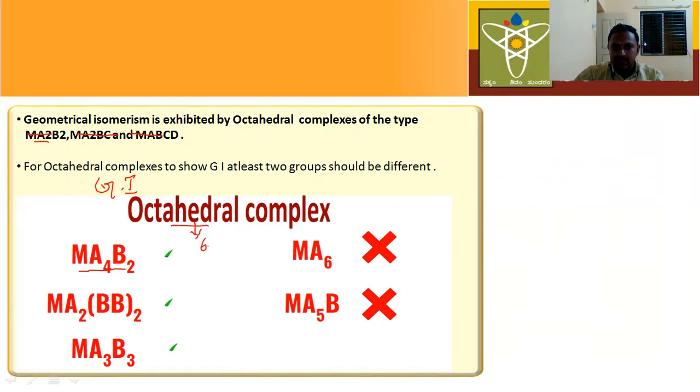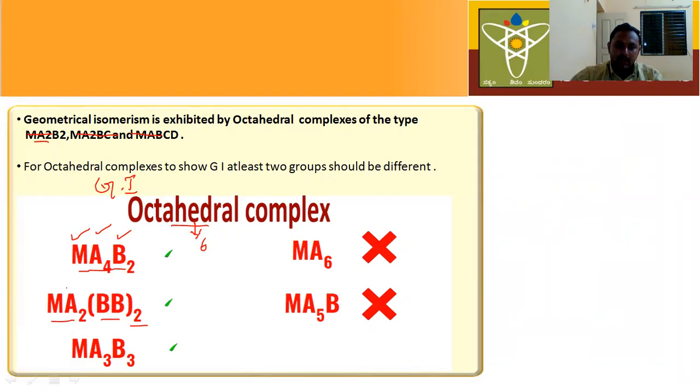6 ligands are present around the central metal atom. So M means central metal atom. Here A4 means there are 4 A type of ligands, and B2 means there are 2 B type of ligands. So geometrical isomerism is possible from Ma4B2 type of complexes. Next, geometrical isomerism is possible from Ma2 BB2 type of complexes.